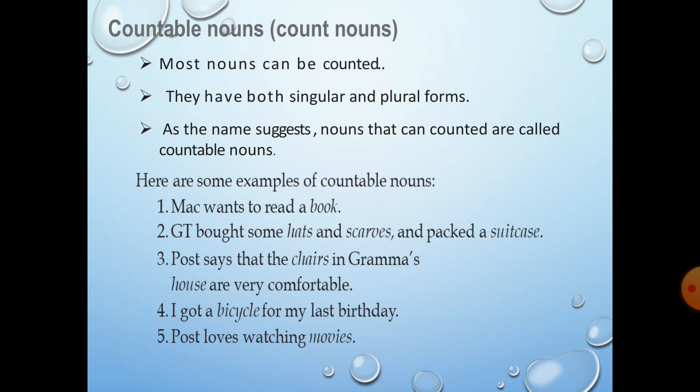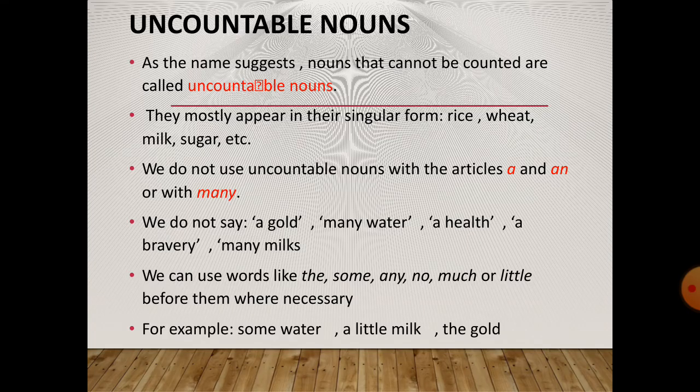A book, that refers to one book. Hats and scarves. This is the plural form. A suitcase, singular. Chairs, plural. House, singular. A bicycle, singular. Movies, plural. So you can see in all these examples, countable nouns are used and they can be used either in singular or plural forms.